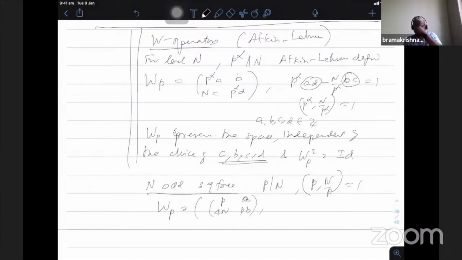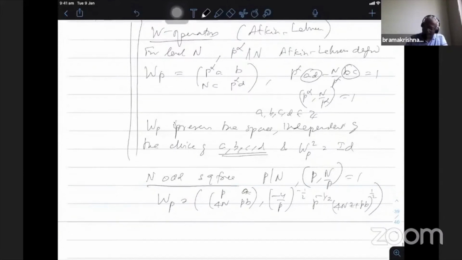Because of the extra automorphic factors, I think he restricts the choice of a, b. Then the action involves the factor (-4/p) to the power of minus half, and (4n z plus p b) to the power k plus half. This is my phi of z. I just replace the k with the normal one. So that is the W operator.